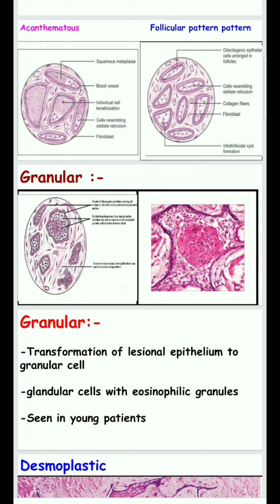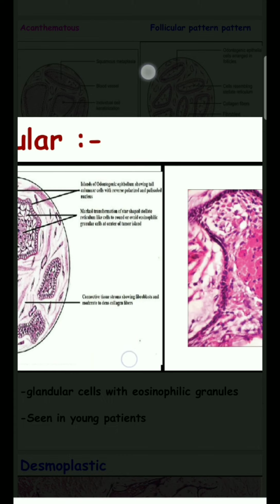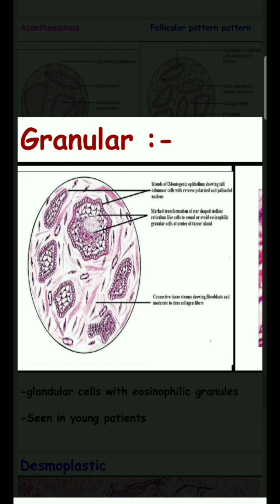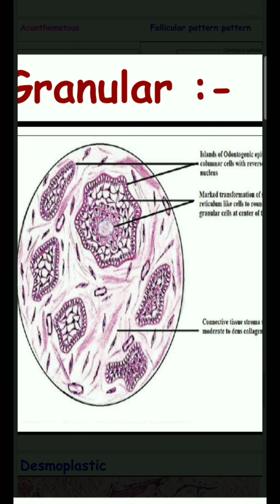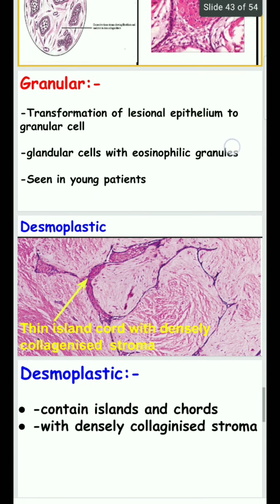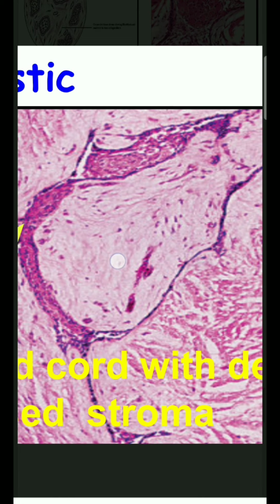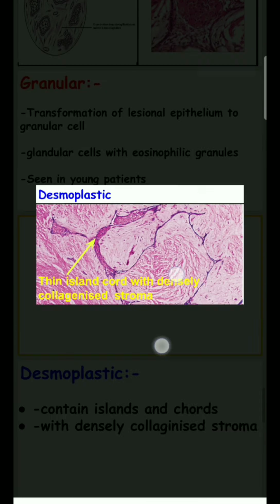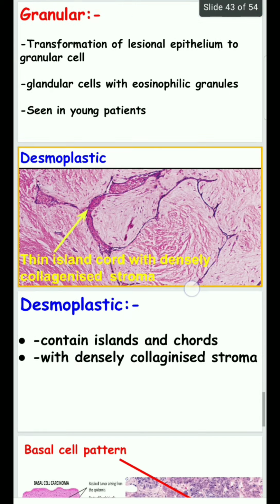In the granular pattern, there is transformation of the lesional epithelium into granular cells, which means that here also the island epithelium, the spindle cells, the lesional epithelial cells, transform into granular cells with eosinophilic granules, seen in young patients. In the desmoplastic type, the islands get condensed into thin island cords with densely collagenous stroma. Here the densely collagenized stroma is seen in the desmoplastic pattern.